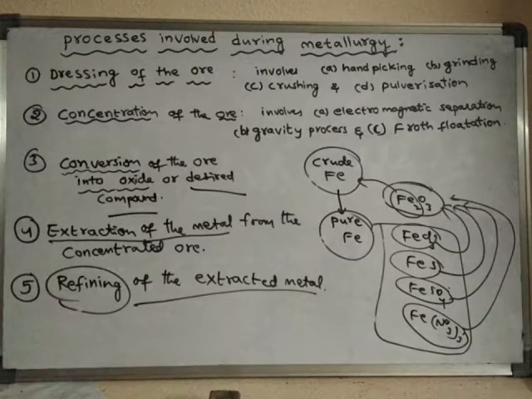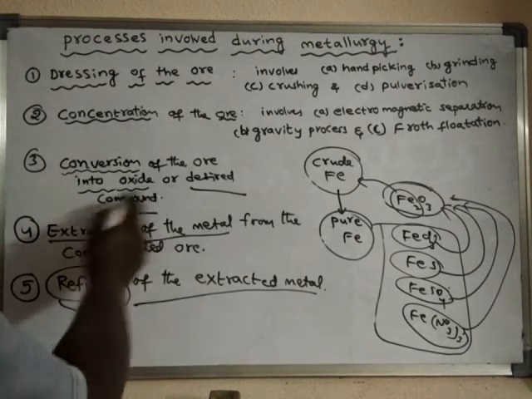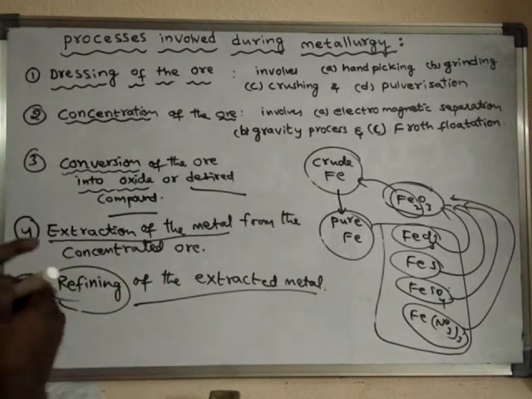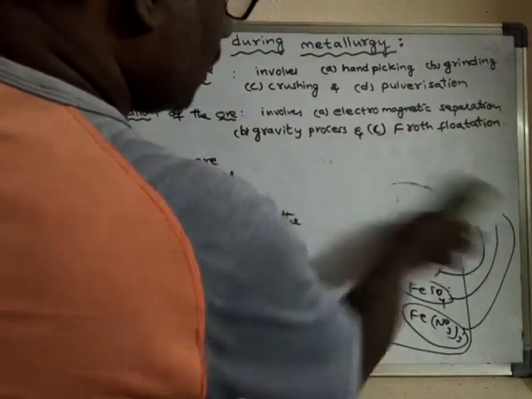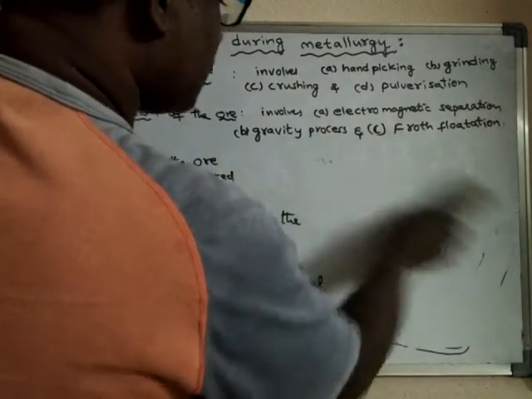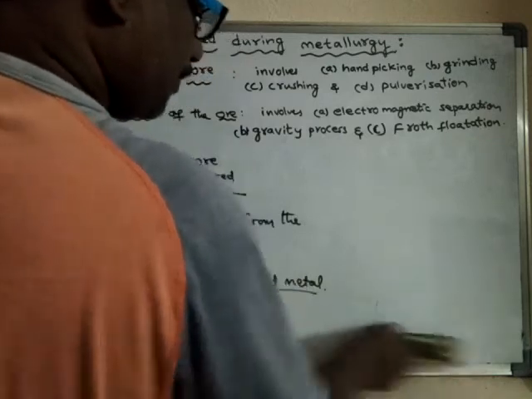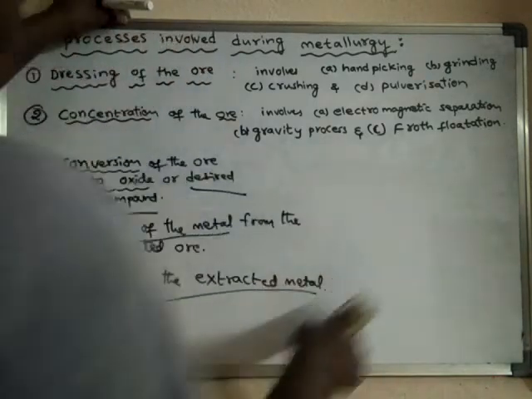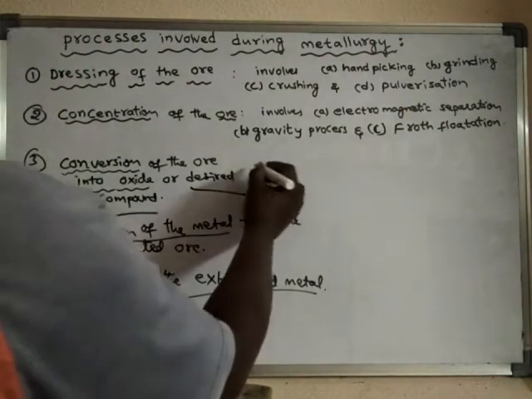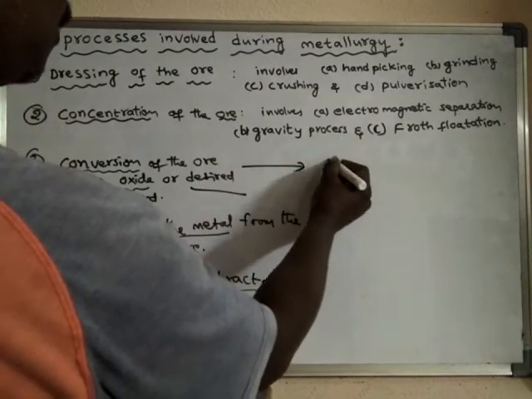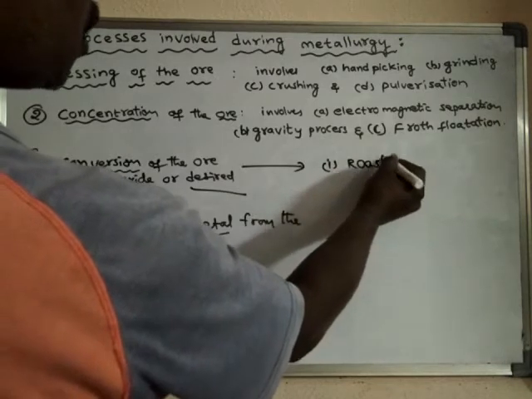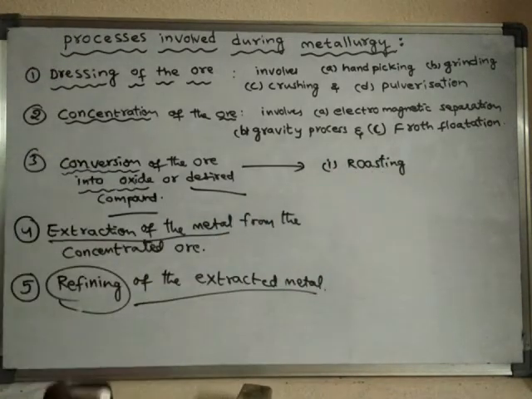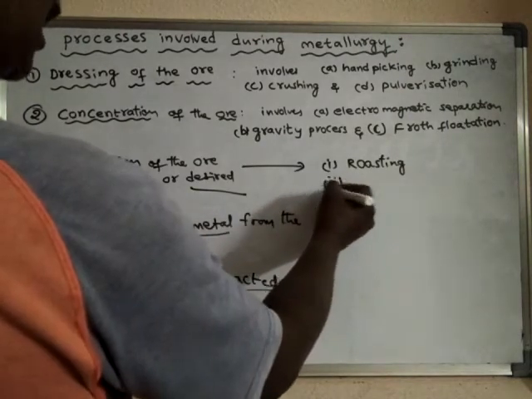Actually, in this process, the conversion of the ore into oxide ores, there are some methods. Here it involves processes like roasting, next calcination.